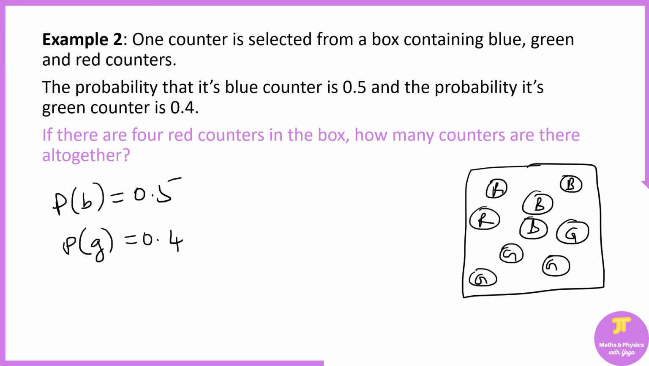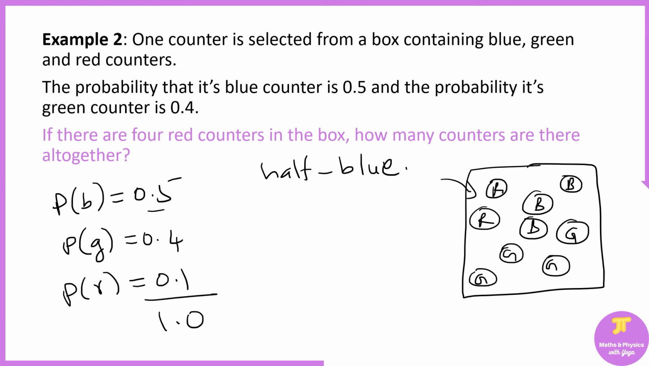So let's say you are picking one from this box. The probability that it will be blue is 0.5, which means half of the counters in this box must be blue. Half blue. And the probability of green is 0.4. So now you know the probability of red must be 0.1 because they add up to 1.